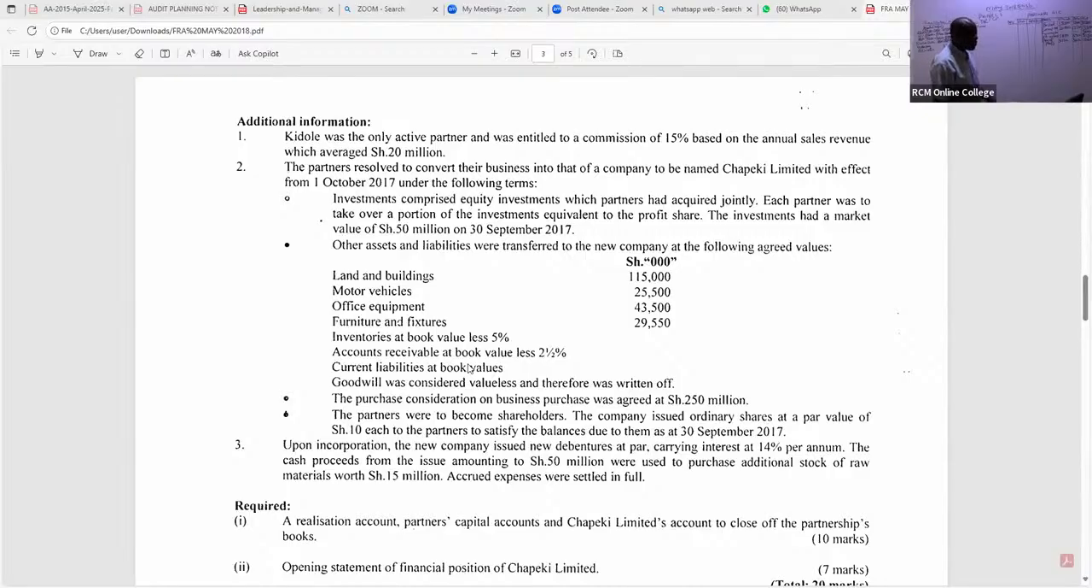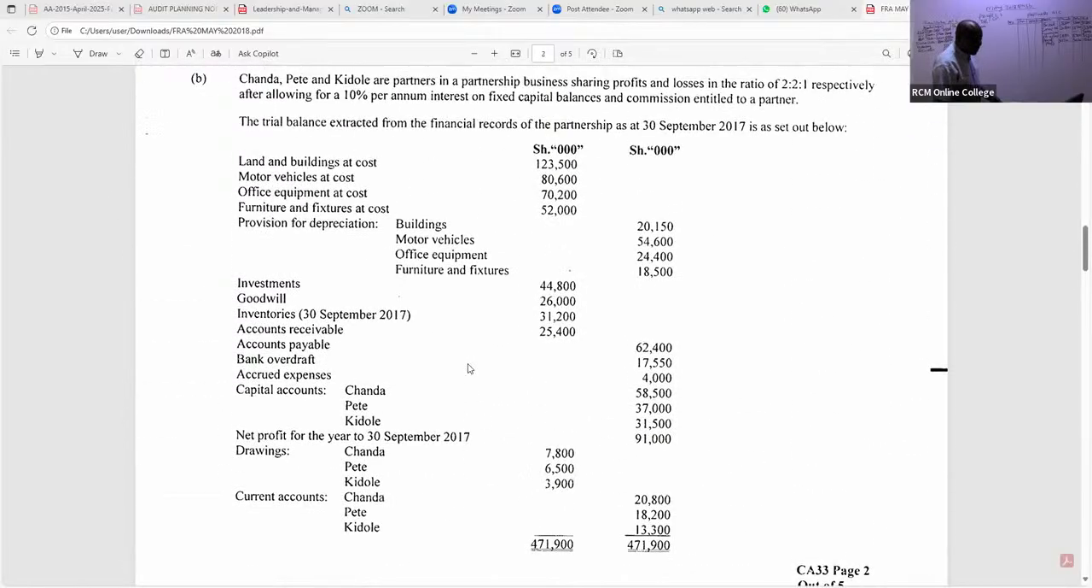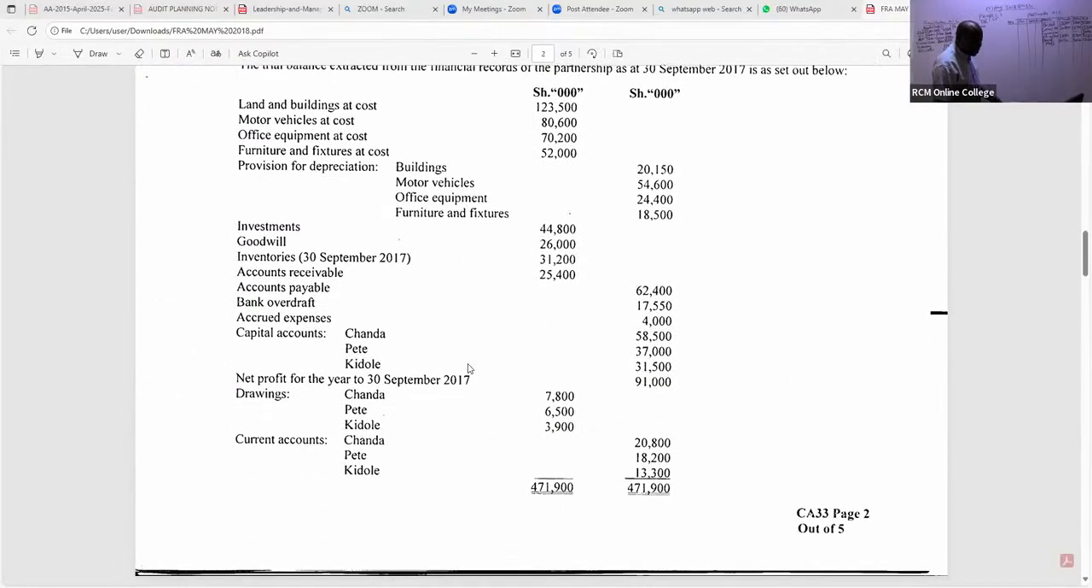So all the current liabilities, what do we have there? We have payables, and I can see we have accrued expenses. They were taken over by the new company, even the bank overdraft. Yes, I can see bank overdraft was taken over by the new company. It's a current liability. I can see a figure of bank overdraft: 17,550.